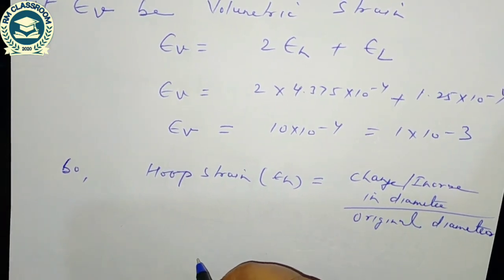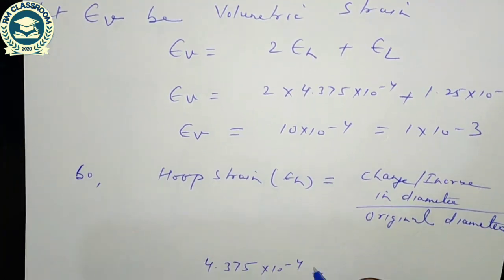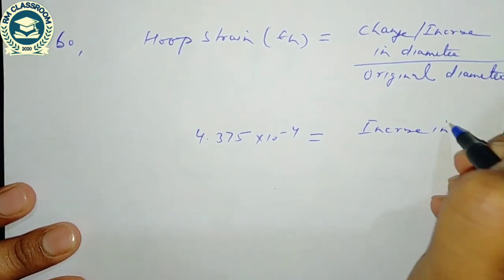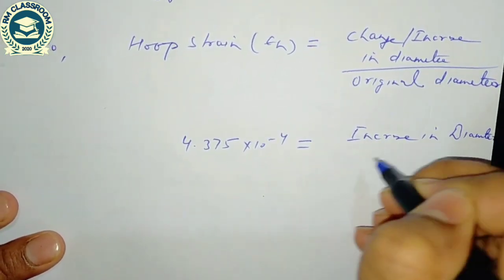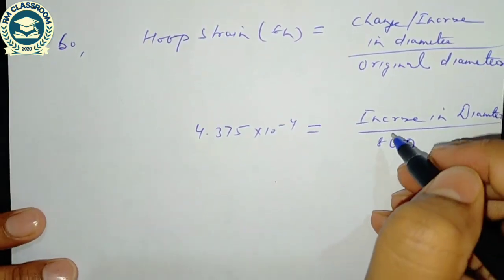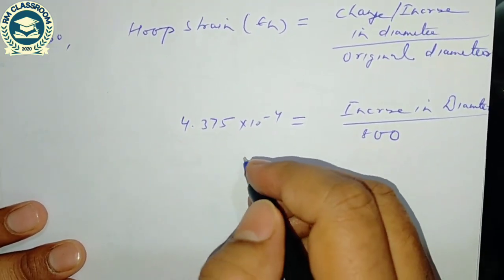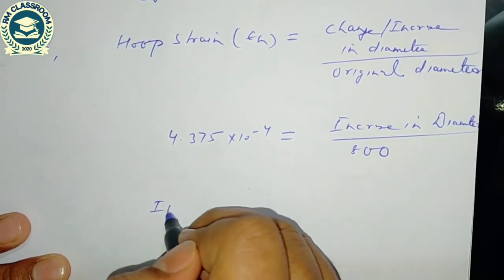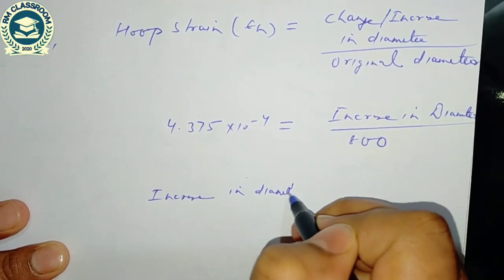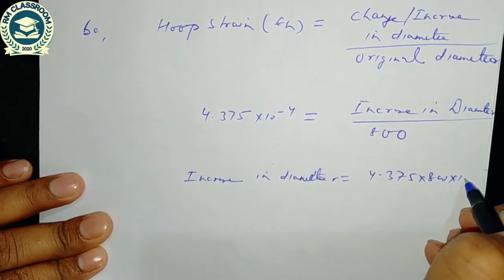Hoop strain is given 4.375 into 10 to the power minus 4 is equal to increase in diameter divided by original diameter, which is 800 mm. So here increase in diameter can be computed. Increase in diameter is equal to 4.375 into 800 into 10 to the power minus 4.